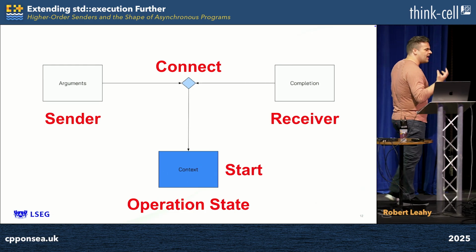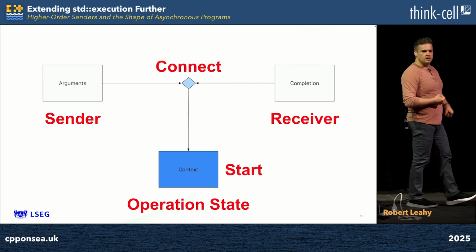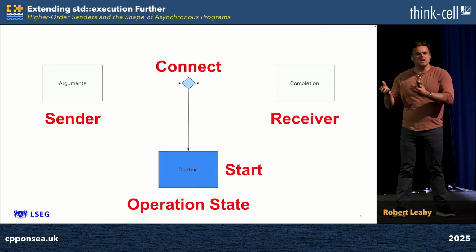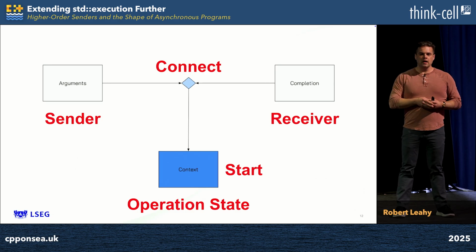A sender is merely a fully curried asynchronous function, the function to call combined with all the arguments in an indivisible unit. A receiver is simply the asynchronous version of the return channel of a synchronous function, an encapsulation of the actions that will be taken on completion. Separately, these two things don't do anything. They're not asynchronous at all.